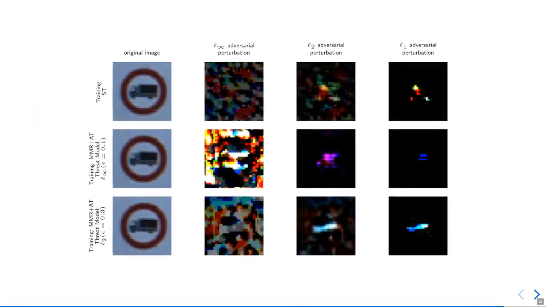Finally, let us look at a couple of adversarial examples. In the left column is the original image that is attacked. It is the same image 3 times. In the other 3 columns, we see the results of adversarial attacks that minimize our 3 favorite Lp norms. And the 3 rows stem from 3 different models. The one for the top row is a common model trained without adversarial robustness in mind, and the other 2 are hardened models, one against L infinity norm attacks and the other against Euclidean norm attacks. What is especially noteworthy here is that for the hardened models, the perturbations are more clearly focused on the semantically most relevant area in the middle.